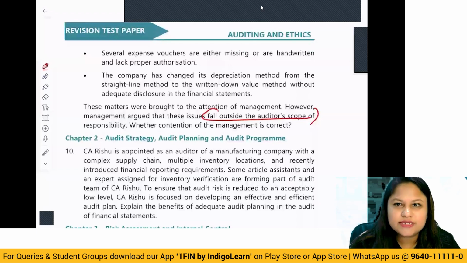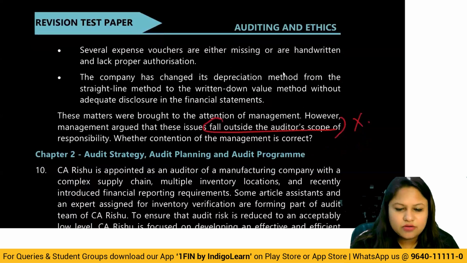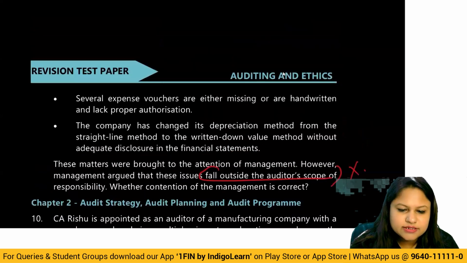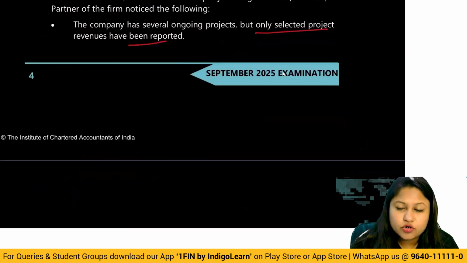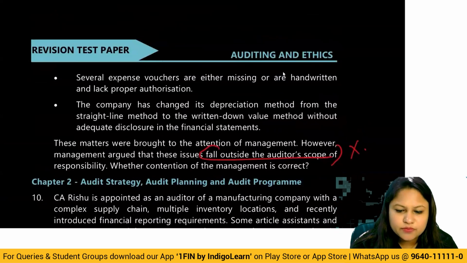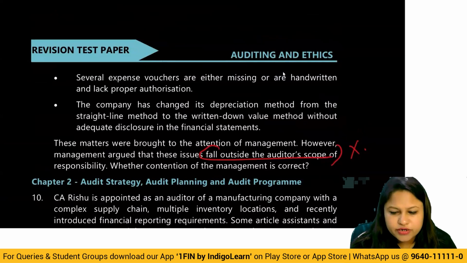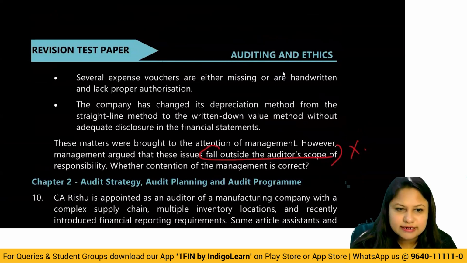In fact, here the auditor's understanding, so basically here we talk about all these things. The scope includes all the areas, then completeness of information, because sufficiency, appropriateness and, more importantly, presentation and disclosure, everything comes within the scope of audit. So the contention of management here is incorrect.